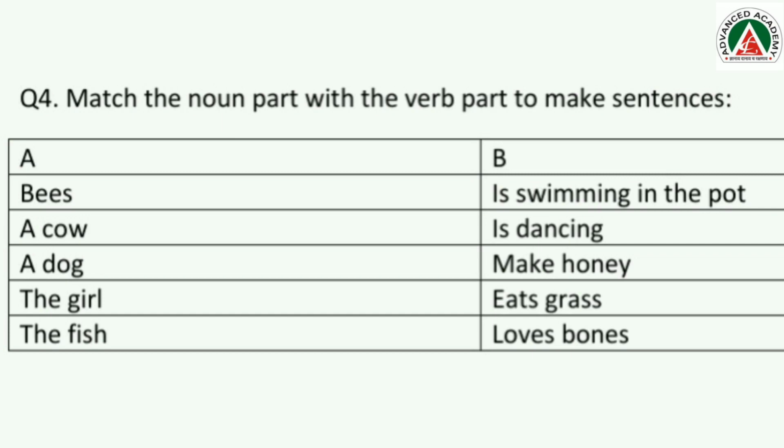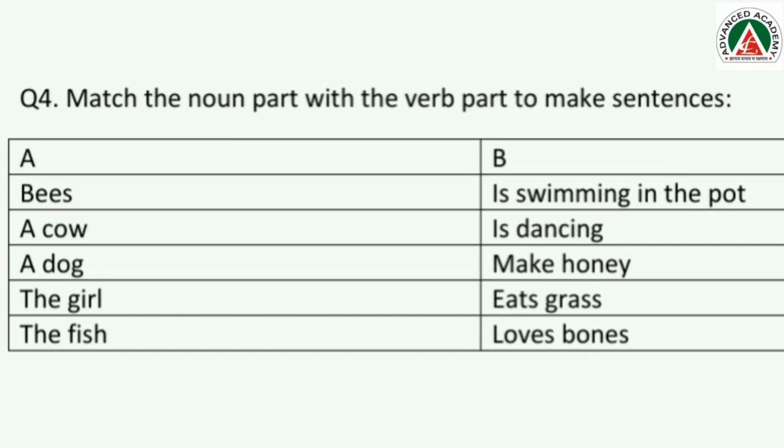Okay. Now, we have the last exercise. That is question number 4. Match the noun part with the verb part to make sentences. Can you see 2 columns over here? Column A and column B. In column A, there are nouns, and in column B, there is the verb part. So, you have to match them. Okay, I guess this is going to be a lot of fun.